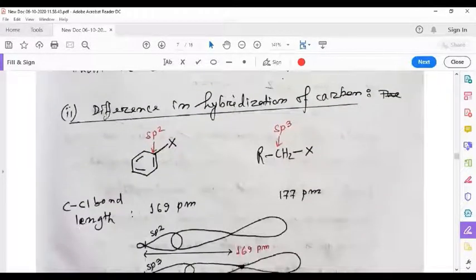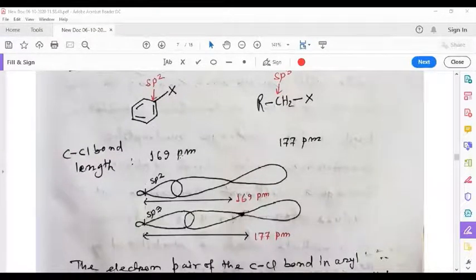Number 2 point of difference is the difference in hybridization of carbon. In aryl halides, the carbon to which halogen is attached is sp2 hybridized. In alkyl halides it is sp3 hybridized. So, since this carbon is sp2 hybridized, this C-X bond is shorter, whereas since this carbon is sp3 hybridized, this C-X bond is longer. Therefore, this C-X bond is stronger as it is shorter, whereas this C-X bond is relatively weaker.